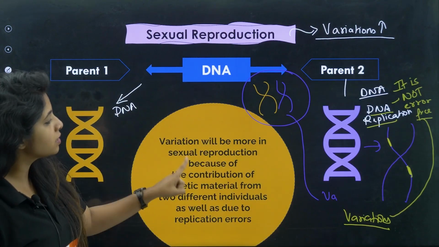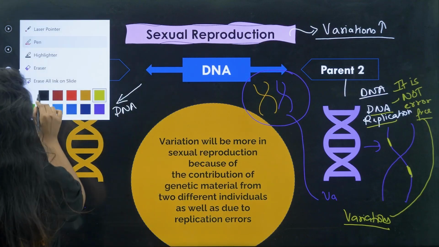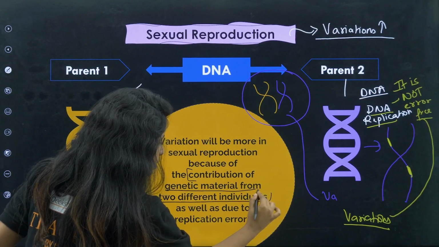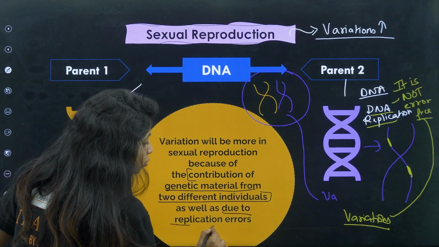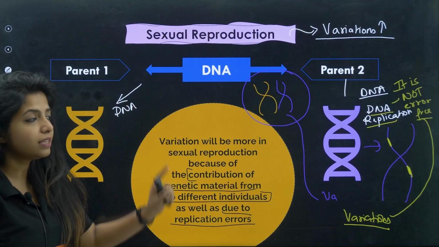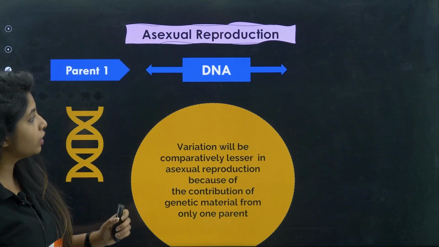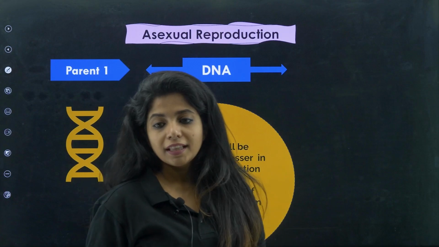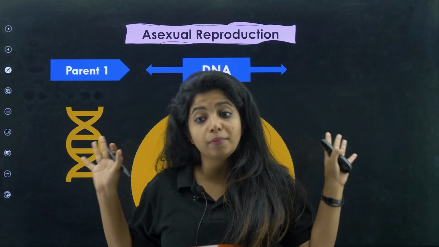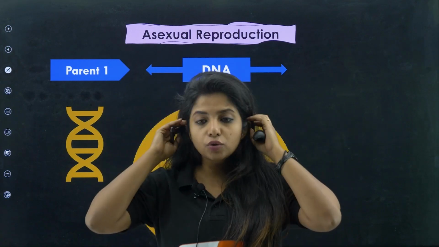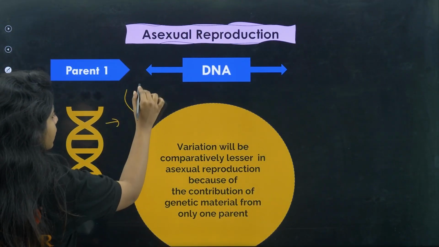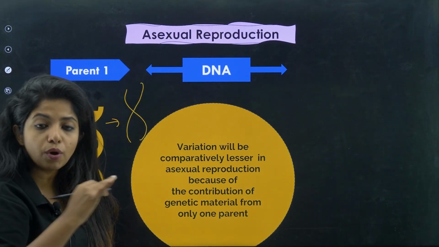So variation will be more in sexual reproduction because of two reasons. The first reason goes like this: contribution of genetic material from two different individuals. This is the first reason, as well as due to replication errors. So this is the reason why sexual reproduction has more amount of variation. Now, when you talk about asexual reproduction, there is no chance of two DNA combining. So I cannot say variation can happen from that particular aspect. There is only this particular parental DNA. This particular parent will create copies of its DNA and pass it down to the offspring.